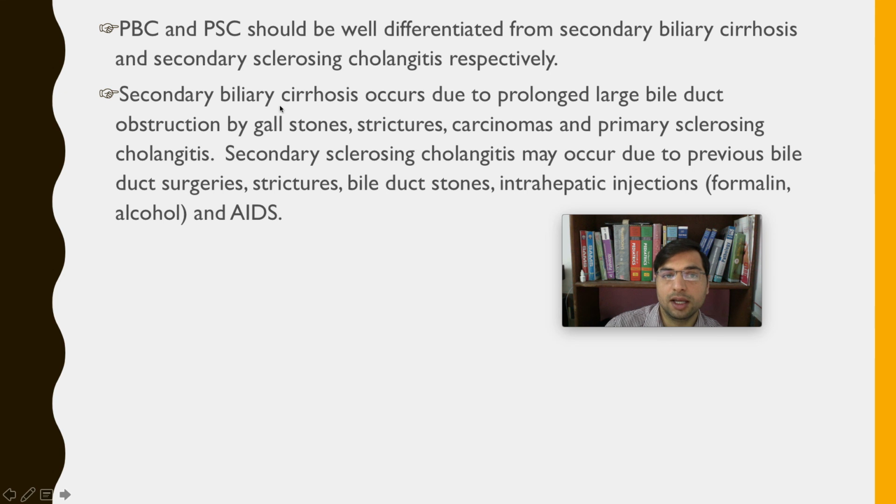The biliary cirrhosis that arises because of another primary liver problem, for example stones or strictures, is labeled secondary biliary cirrhosis.